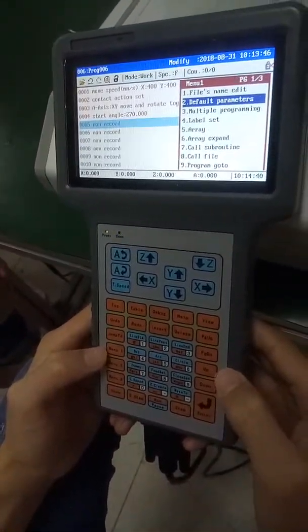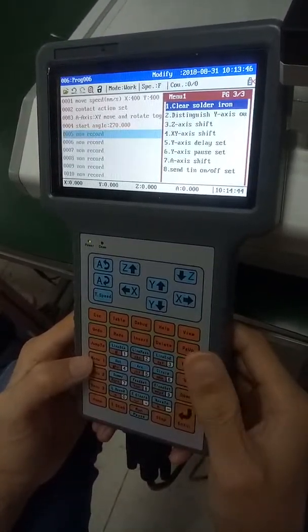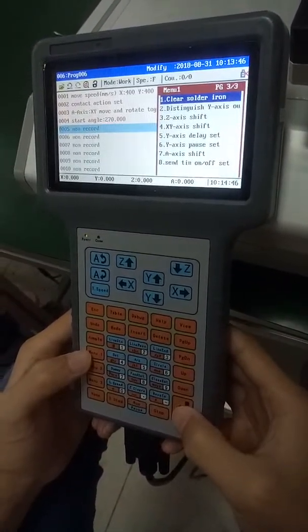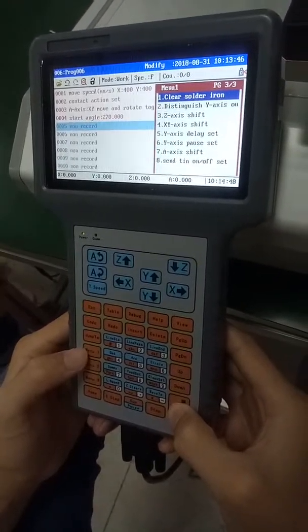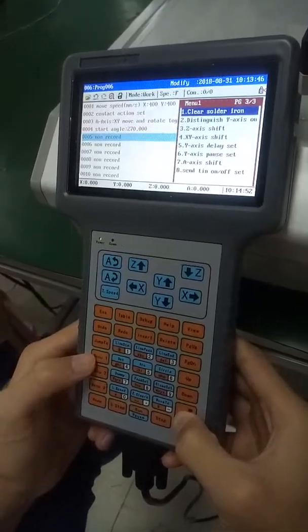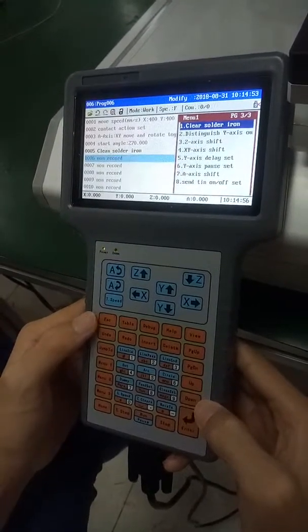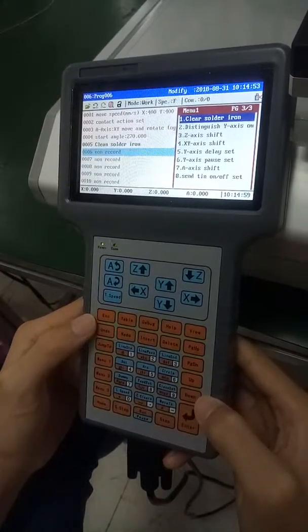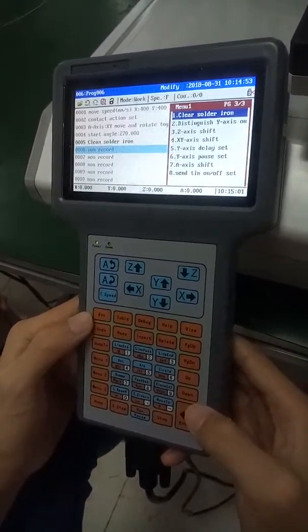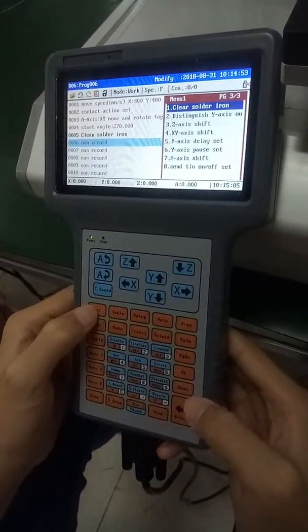Press Menu 1, on the third page, the first line, clean solder iron. Then press the Enter button.